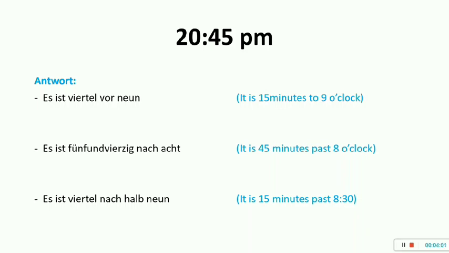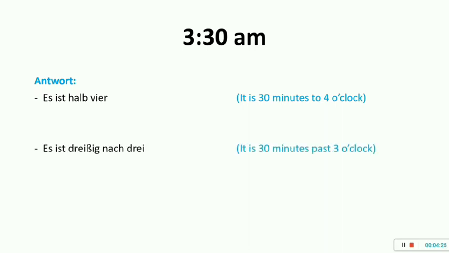Moving on to next timing, 3:30 a.m. So let's see. The simplest answer is es ist halb 4. Halb 4, as earlier told, that is 30 minutes to make it to 4, that is 3:30. Or I can also say es ist 30 nach 3, that is 30 minutes past 3 o'clock. That is 3:30. Or I can also say 30 minutes to make it to 4, that is 30 vor 4. 30 is nothing but 30. Vor 4 is before 4. So that is 3:30.